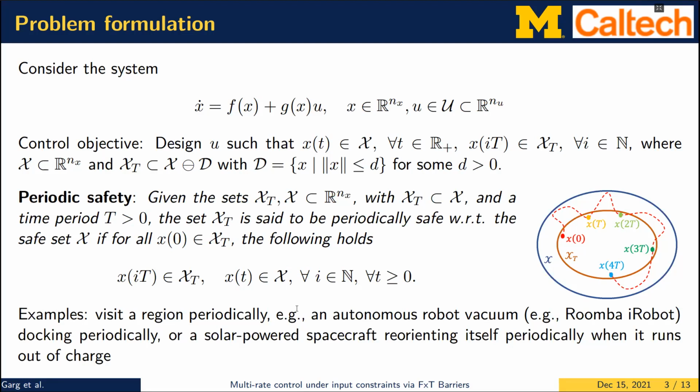There are various examples of practical problems where periodic safety is useful. For example, an autonomous robot vacuum needs to periodically dock for charging, or a solar-powered spacecraft needs to periodically reorient itself so that it can keep charging its battery.